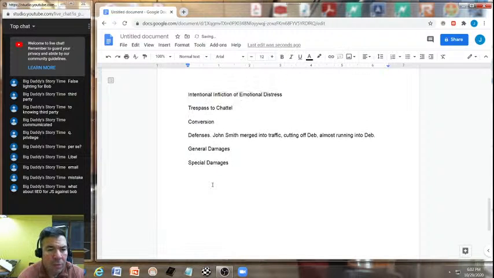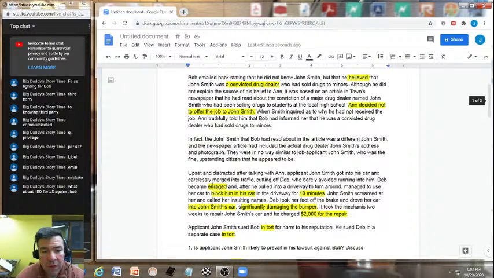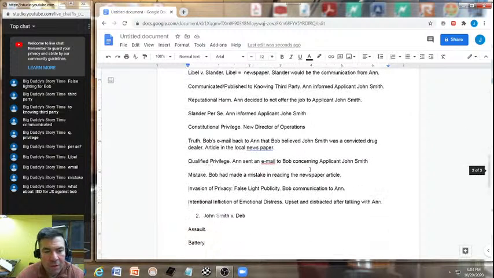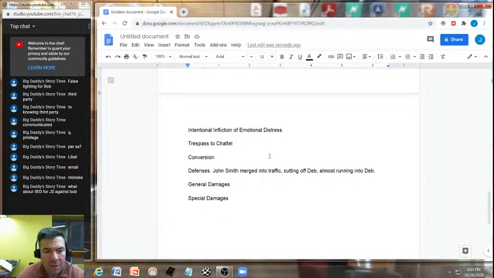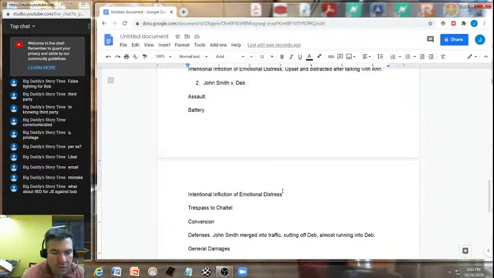Okay, now we need to come up and supply supporting facts to our assault, battery, intentional infliction of emotional distress, trespass to chattel, and then conversion. Okay, right here. Deb became enraged, and after he pulled into a driveway to turn around, managed to use her car to block him in his car in the driveway for 10 minutes. So we'll talk about false imprisonment.